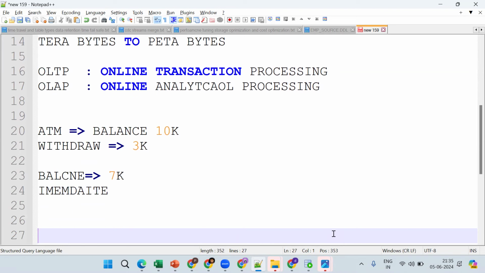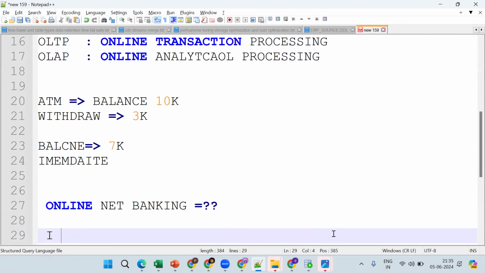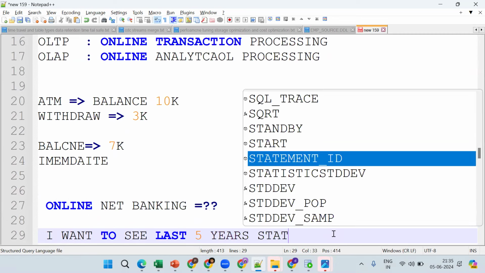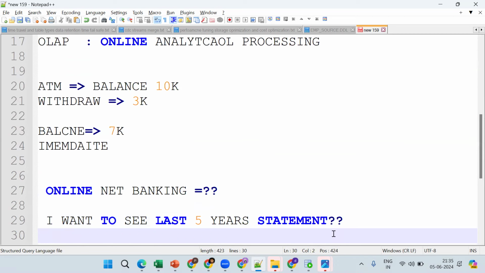Same thing, now I go for online net banking. I want to see the last 5 years statement. Now tell me, will the response be immediate or will it take some time, compared to this transaction? Yes, you should say the answer. It will take some time.